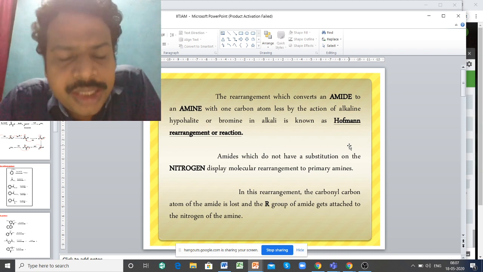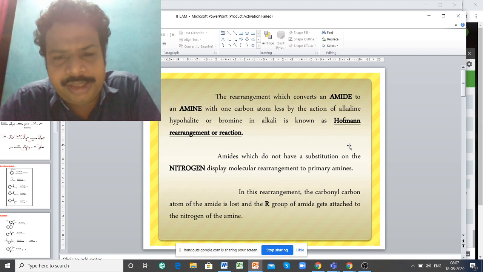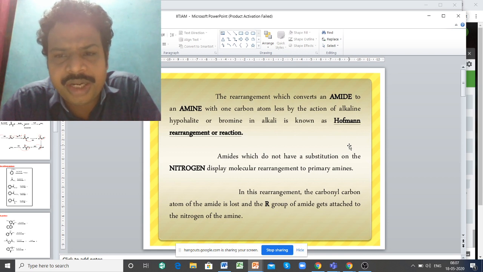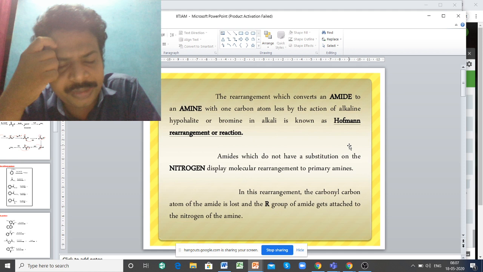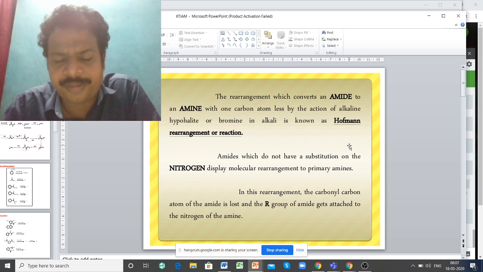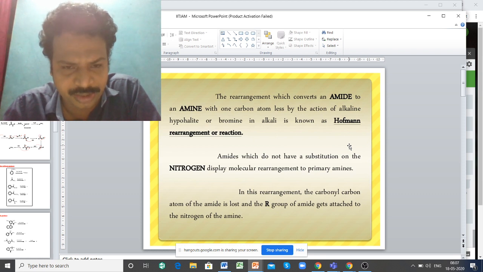So the Hoffman rearrangement is nothing but the conversion of an amide to amine. Hoffman rearrangement helps to convert amide to amine. That is the key point.